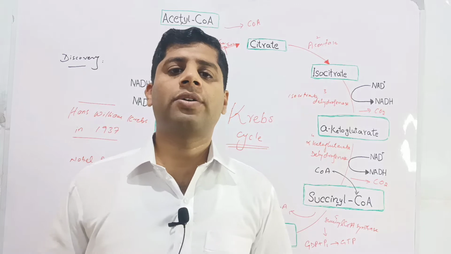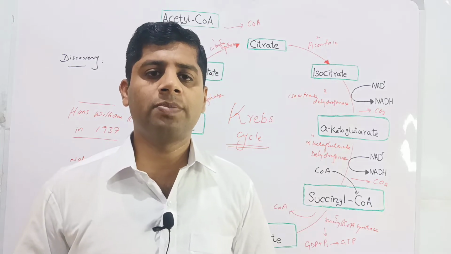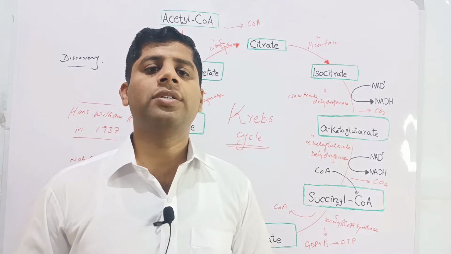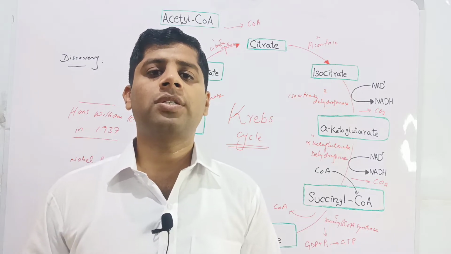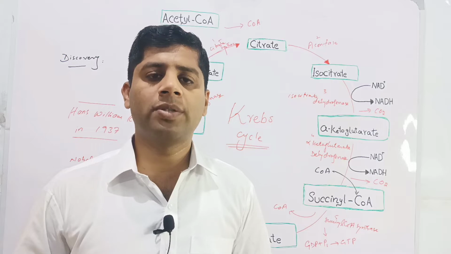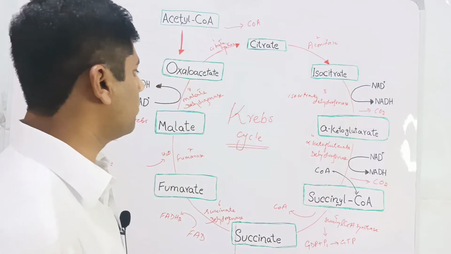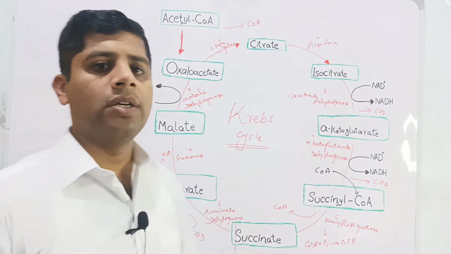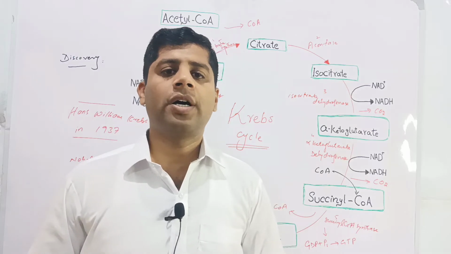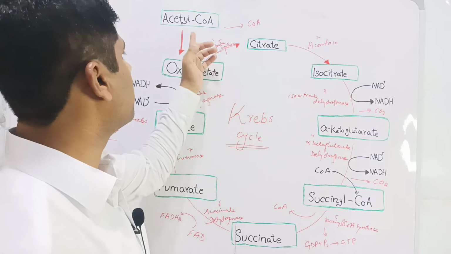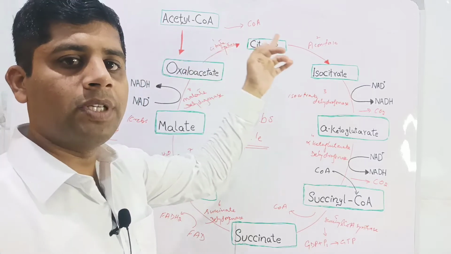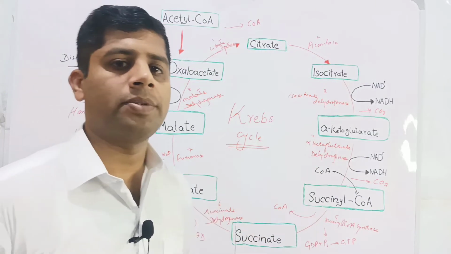Then there is electron transport chain as third stage of the respiration, in which the energy is released from the NADH and FADH2 molecules. So these three stages compose the aerobic respiration. So first of all, we have to define the Krebs cycle. Krebs cycle is a metabolic or biochemical pathway which releases the energy stored in the acetyl coenzyme A by its complete oxidation through these steps.